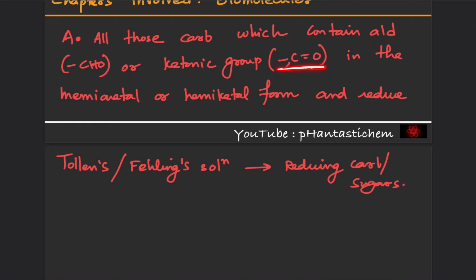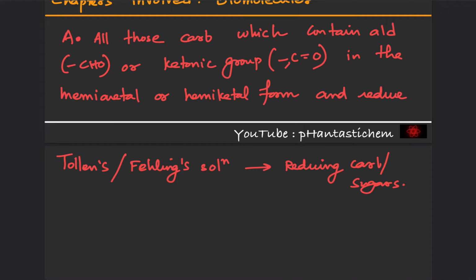So when I say that the aldehyde, that is the CHO, or the ketonic group, C double bond O, are in the hemiacetal or hemiketal form, by hemiacetal I mean in the cyclic structure of carbohydrates, the CHO group combines with an OH, that is an alcohol group, to form a hemiacetal, that is, the CHO group is not free.